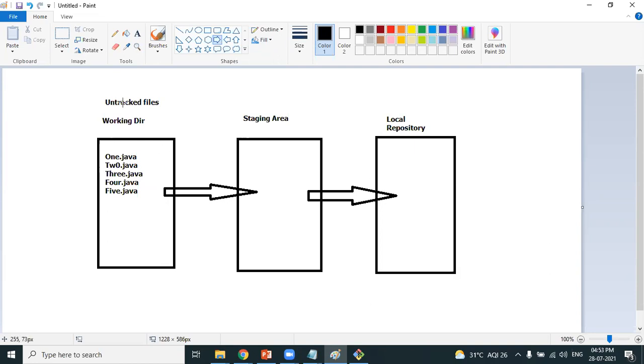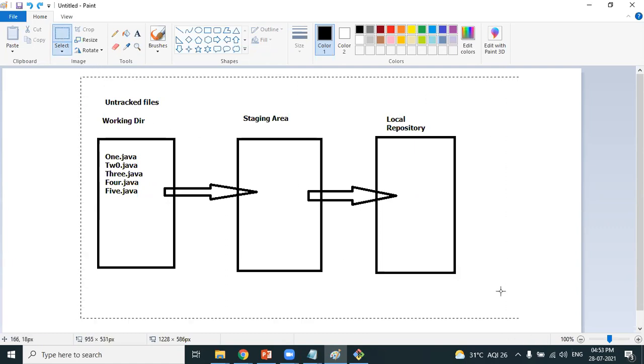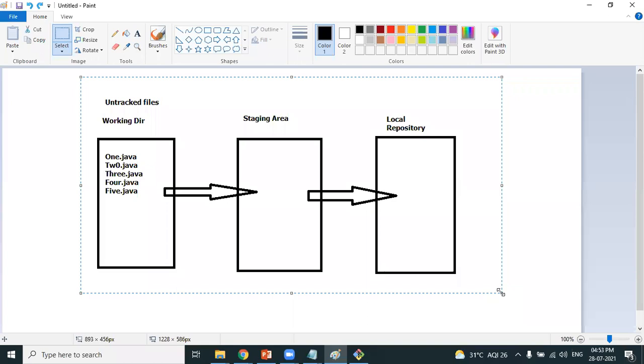By default, Git will consider every file as an untracked file. The developer should move the files from the untracked section to the staging area. From the staging area, he needs to move the files to the local repository. Once he completes this part, his task is completed. That is the additional responsibility each developer should perform.